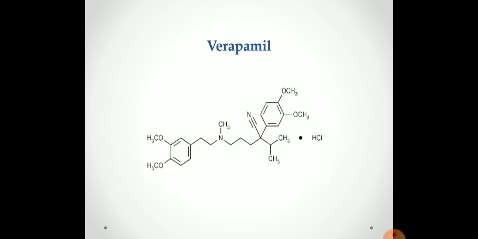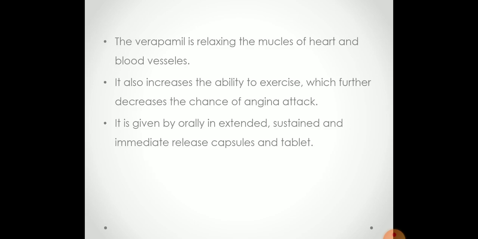The drug used as a calcium channel blocker is verapamil. Verapamil relaxes the muscle of the heart and blood vessels.